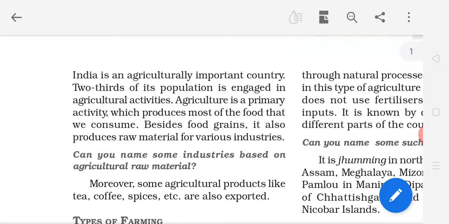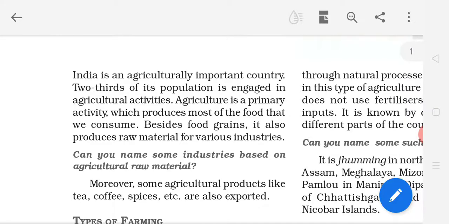India is an agriculturally important country. How is our country? An important agricultural country. Two-thirds of its population is engaged in agricultural activities. So our country is called an agricultural country because two-thirds of the population of our country is engaged in farming, which is their main occupation.